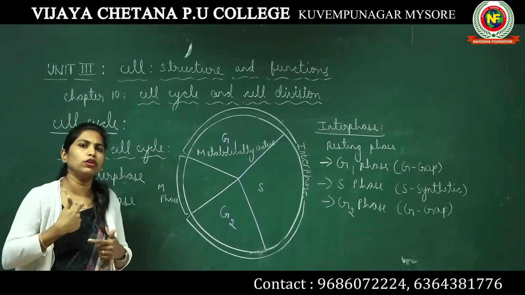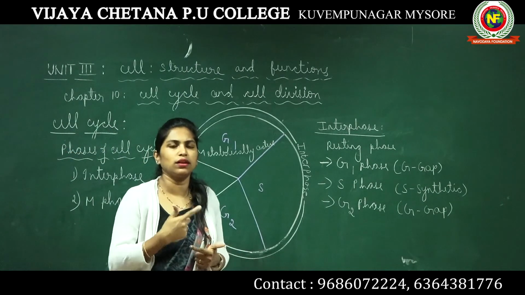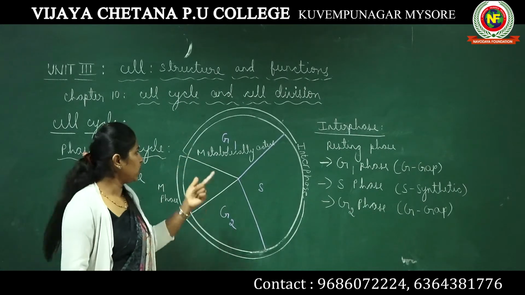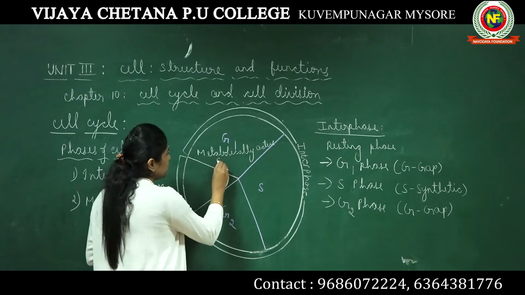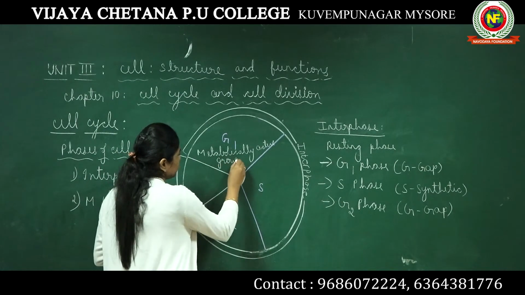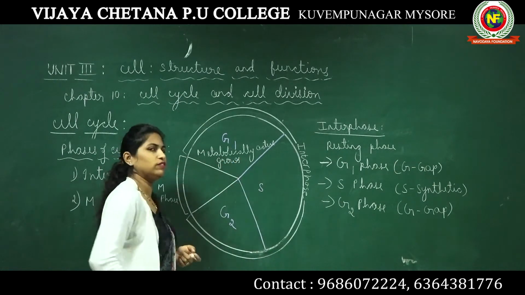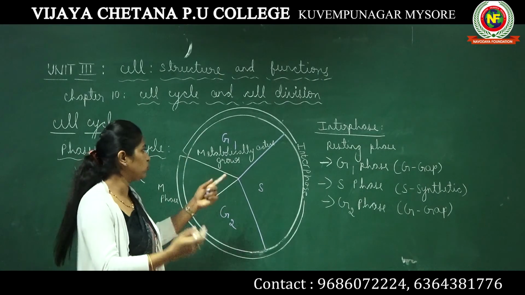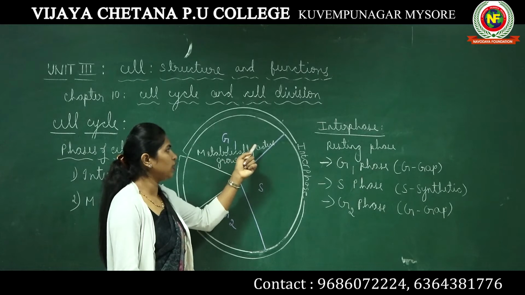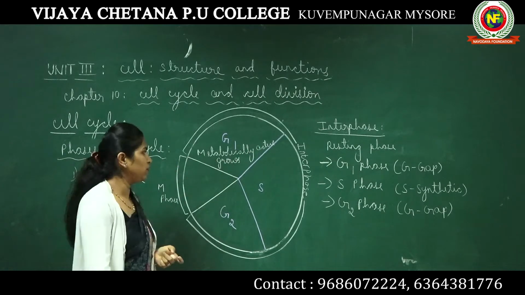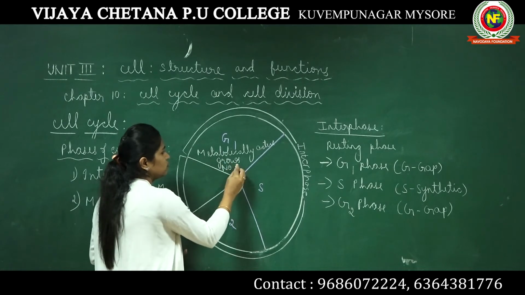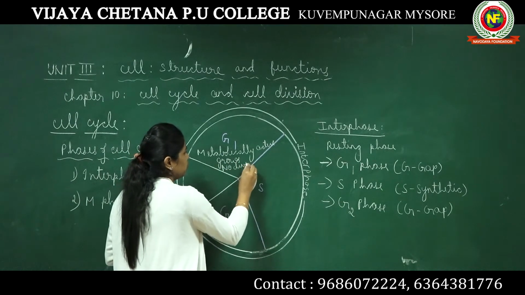That means a lot of metabolism or chemical reactions are going on inside the cell. And the cell grows, in terms of size. It is metabolically very active. However, in this particular G1 phase, the cell is not dividing, no division.